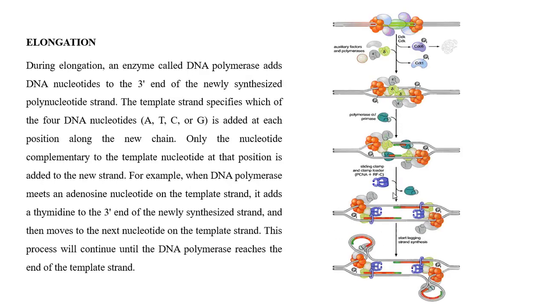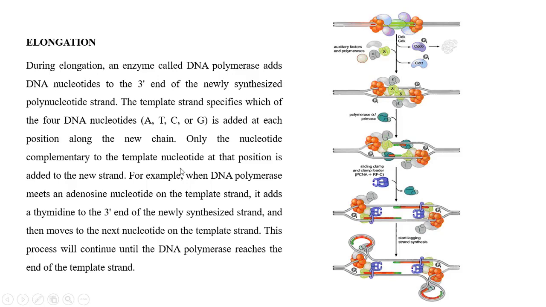So the elongation process is started by DNA polymerase alpha with the synthesis of the primer, and then DNA polymerase delta and DNA polymerase epsilon. DNA polymerase epsilon does the leading strand synthesis. DNA polymerase delta does the lagging strand synthesis.